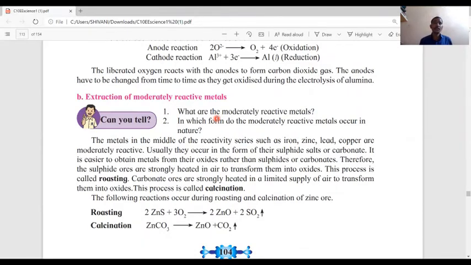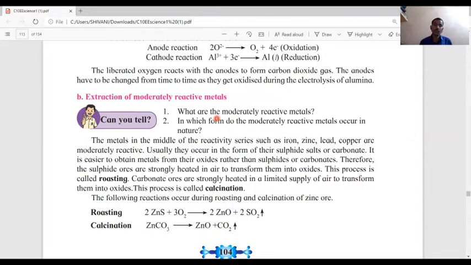Therefore, the sulfide ores are strongly heated in air to transform them into oxides. This process is called roasting. Carbonate ores are strongly heated in a limited supply of air to transform them into oxides.